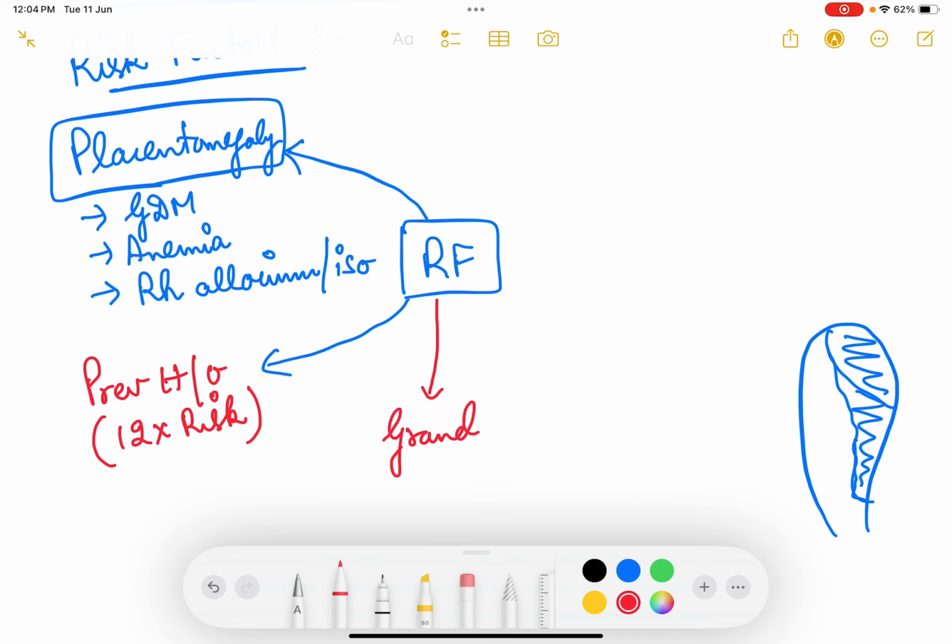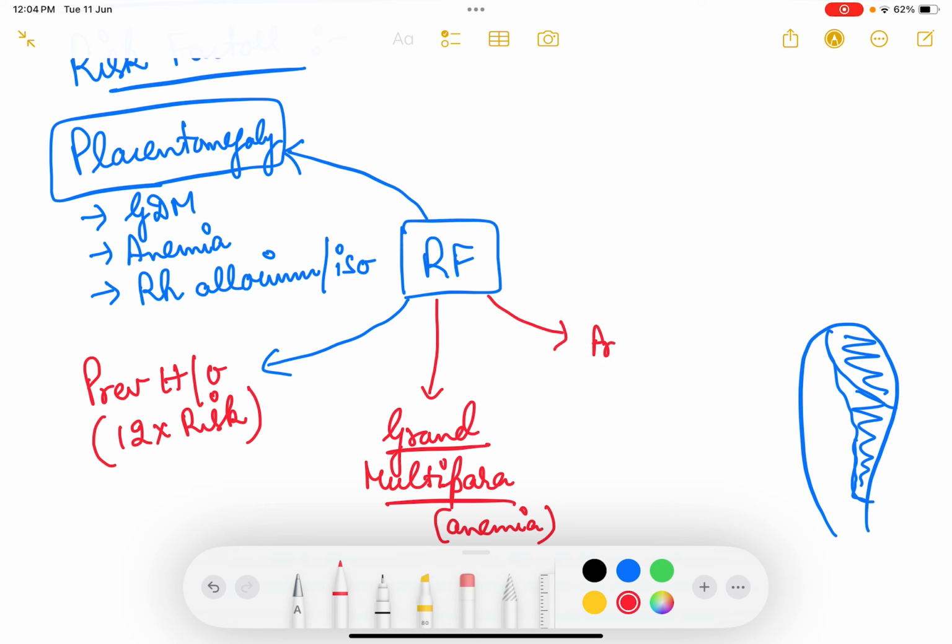Grand multipara patients generally tend to have anemia and they generally tend to have a lax abdomen. In such cases, because mostly it is associated with anemia, there is placentomegaly, and when placentomegaly happens, the placenta becomes big and comes into the lower uterine segment.